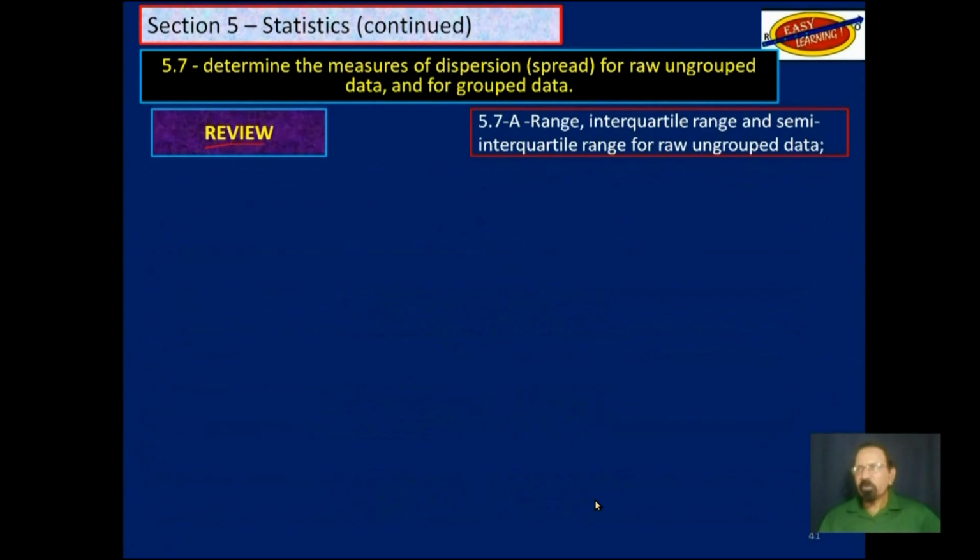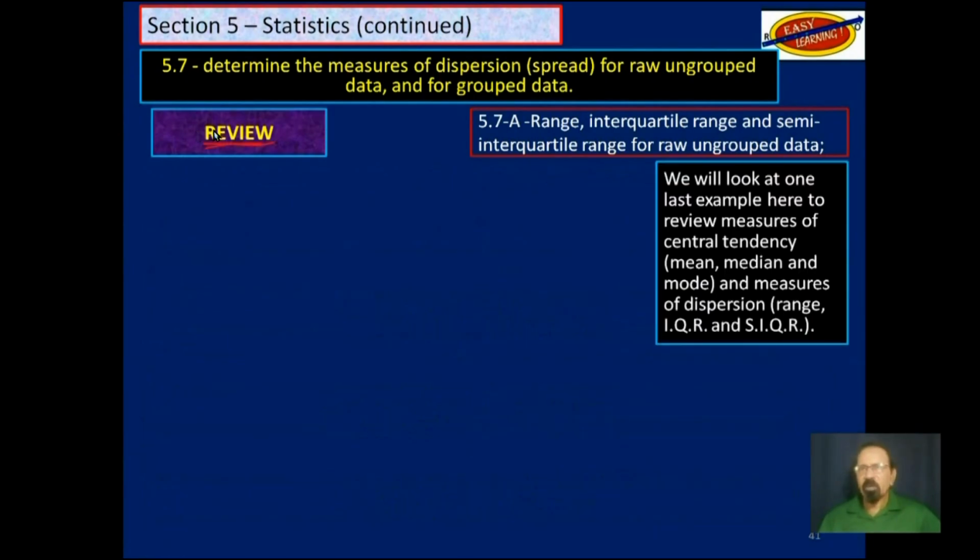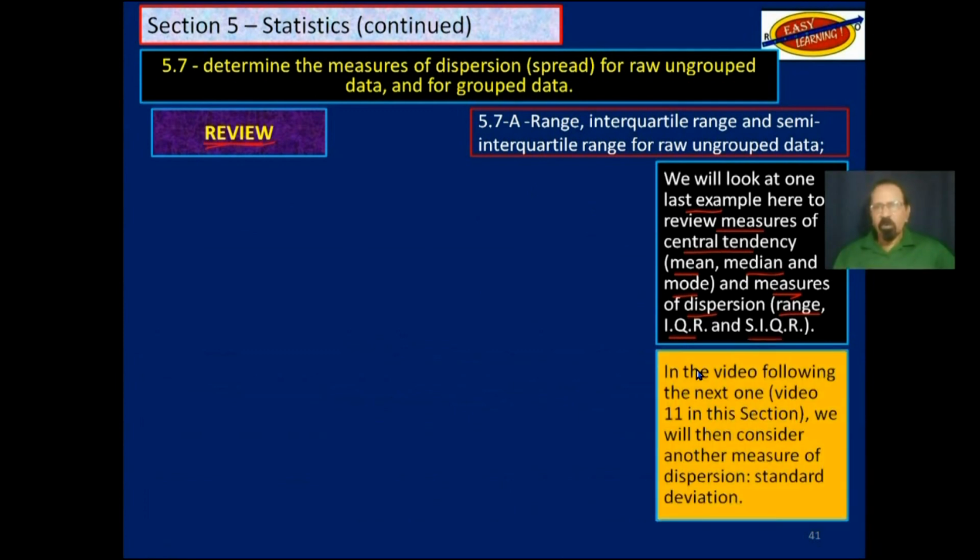So let's review now what we have been learning. We will look at one last example here to review measures of central tendency, that would be mean, median, and mode, as well as measures of dispersion, and we will be looking at range, interquartile range, and semi-interquartile range. Later on in video 11, we will look at standard deviation, which is another type of measure of dispersion.